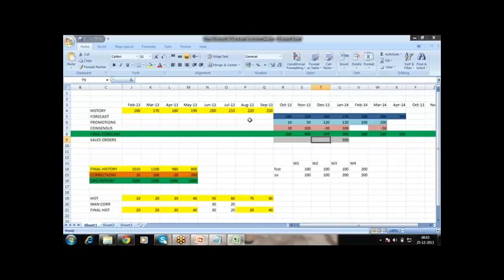Based on the history, we are generating a forecast. Again, it's a recheck. I have generated a forecast, but I need to review it. Normally the sales orders are added daily, so we always cross-check. In the future, we are going to review this on a weekly basis: January 1st week, 2nd week, 3rd week, and 4th week. In the 1st week, we will see what the sales orders and forecasts are.